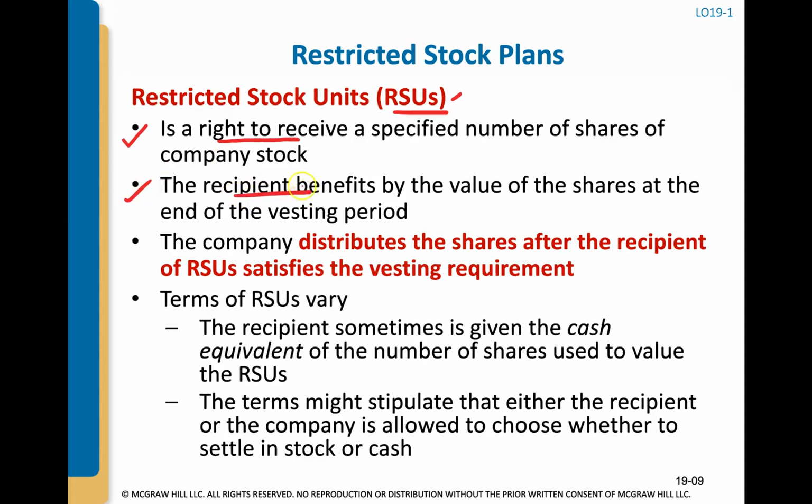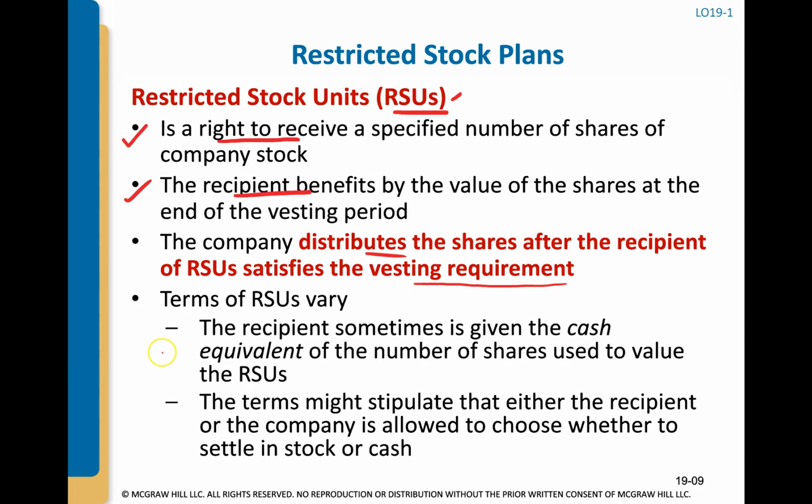The recipient, the employee or whoever it is, gets that. And the company actually distributes the shares, which means they'll actually issue the shares once the recipient satisfies the vesting requirement. So just know that that is what restricted stock units are known for.